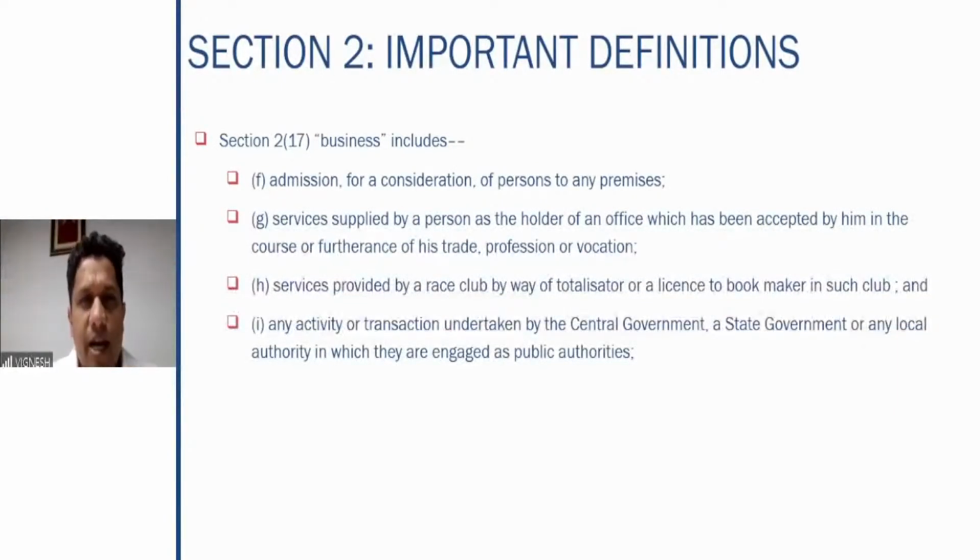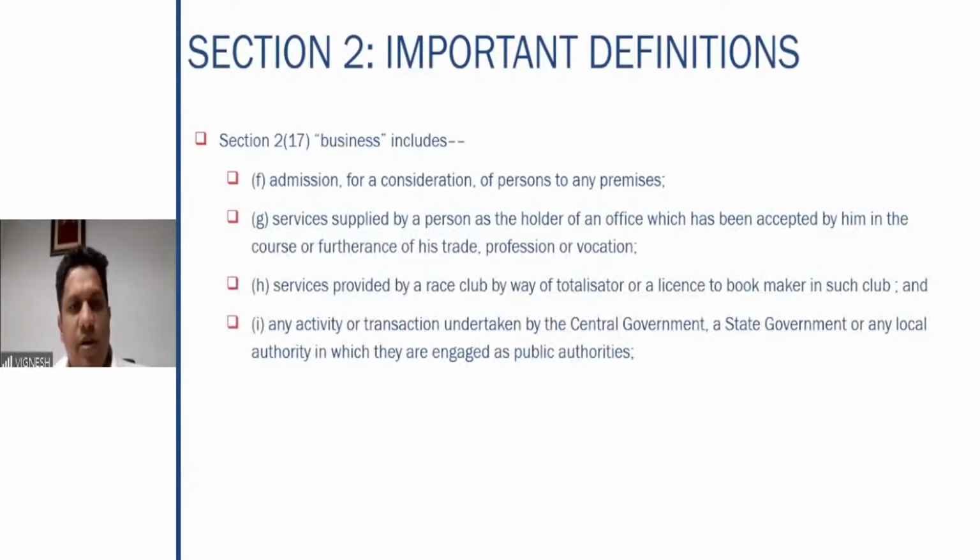Then services supplied by a person as the holder of an office which has been accepted by him in the course or furtherance of his trade, profession, or vocation. So if you are supplying some services as a holder of an office, like president of a panchayat, president of a municipality board or a cantonment board, if he provides any services, that also is business.